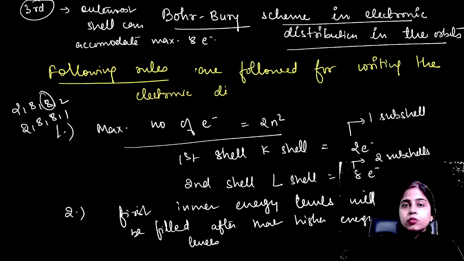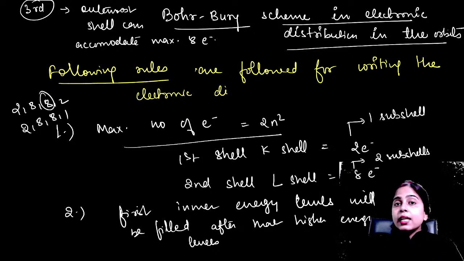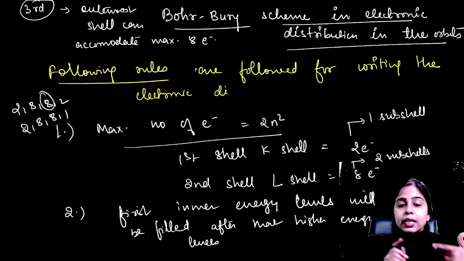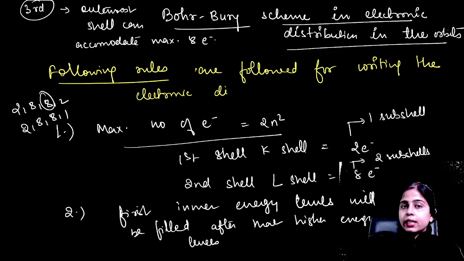So, the stability of the atom based on the octet rule was explained by the Bohr-Bury electronic distribution scheme only. Okay? And the outermost shell of a chemically stable atom, the atom which is participating in the reaction, if it is stable, that means it has attained the maximum number of electrons that it can accommodate in the outermost shell, that is 8 electrons.